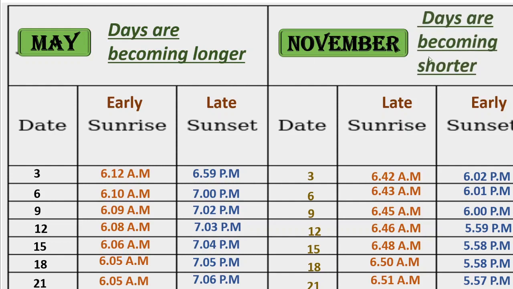And November means, you know that November means winter days, isn't it? Here days are shorter compared to nights. Got this, children? From this we can conclude that the days, means daytime and night time, do not remain equal to 12 hours. They vary according to the season, correct? Okay, we will study more about this.